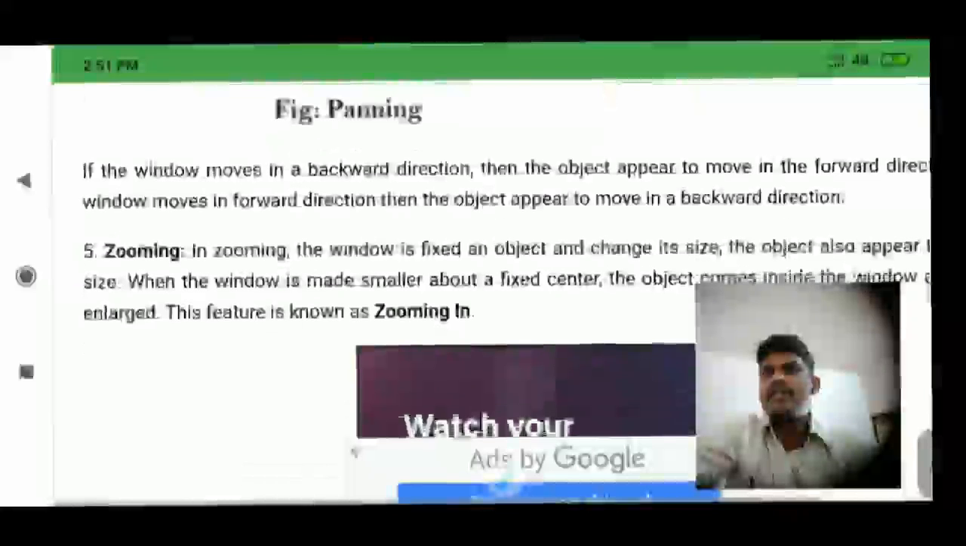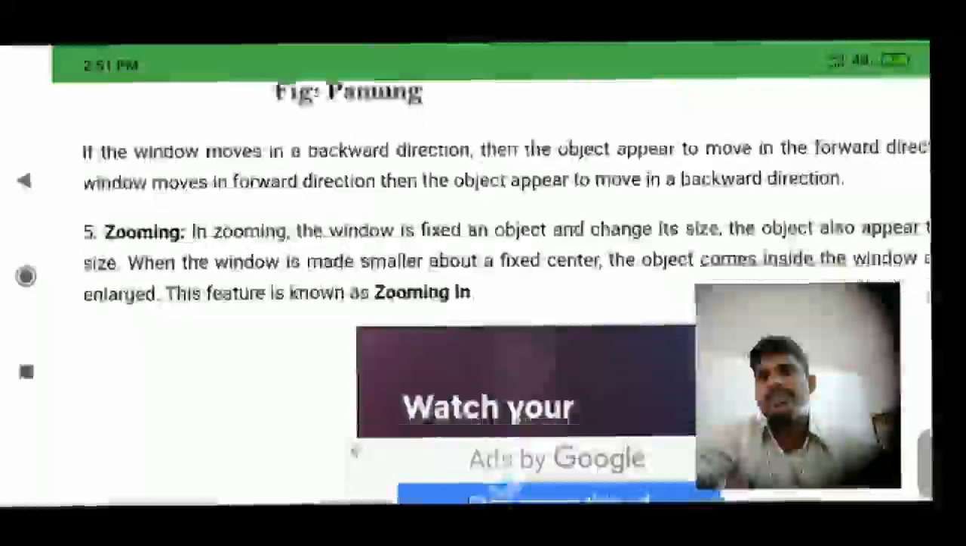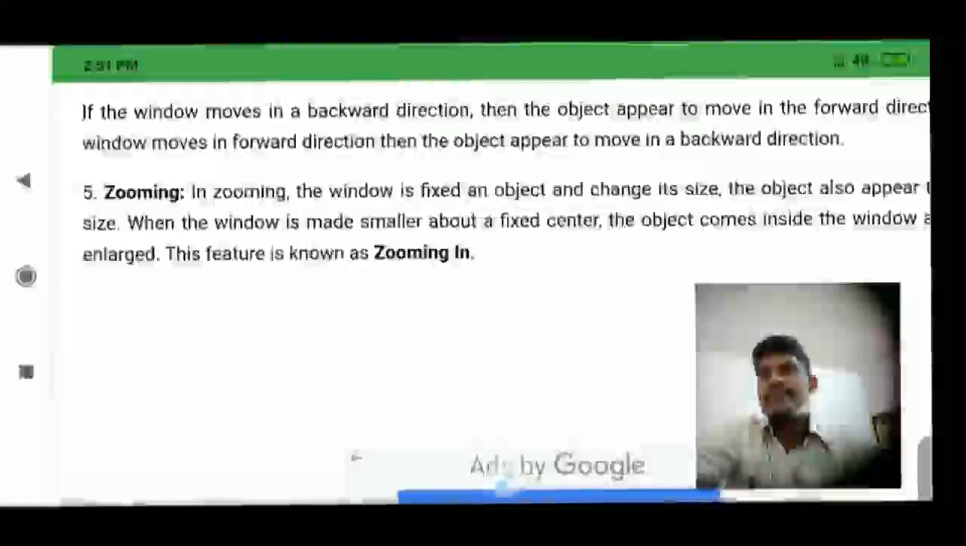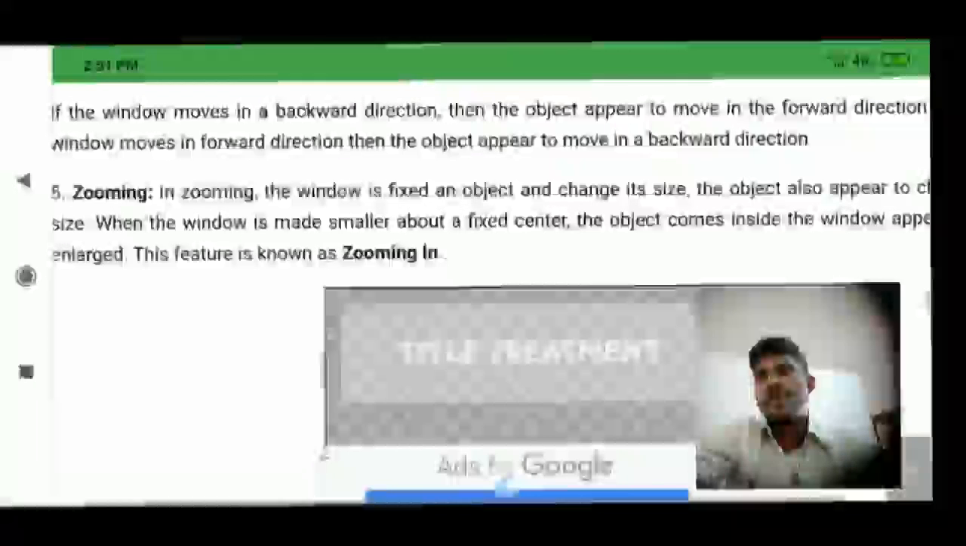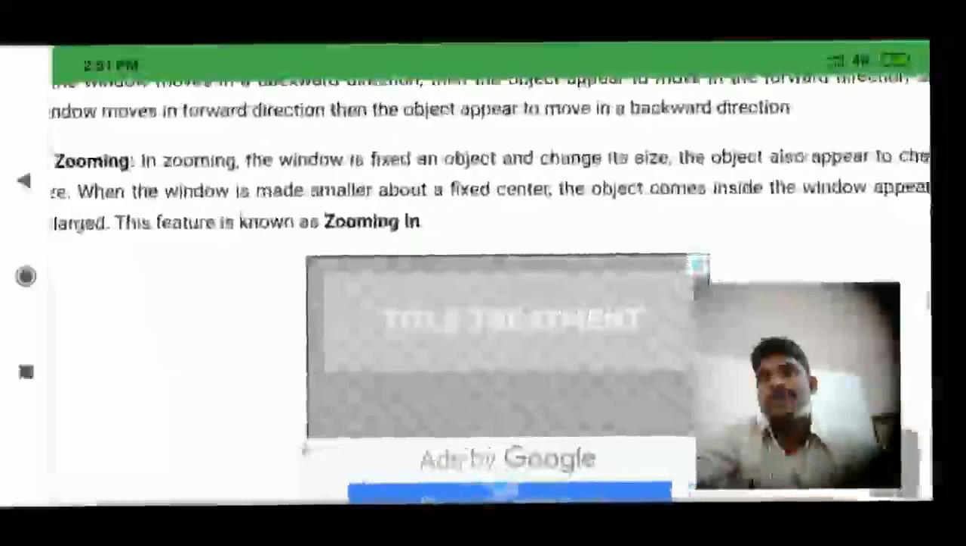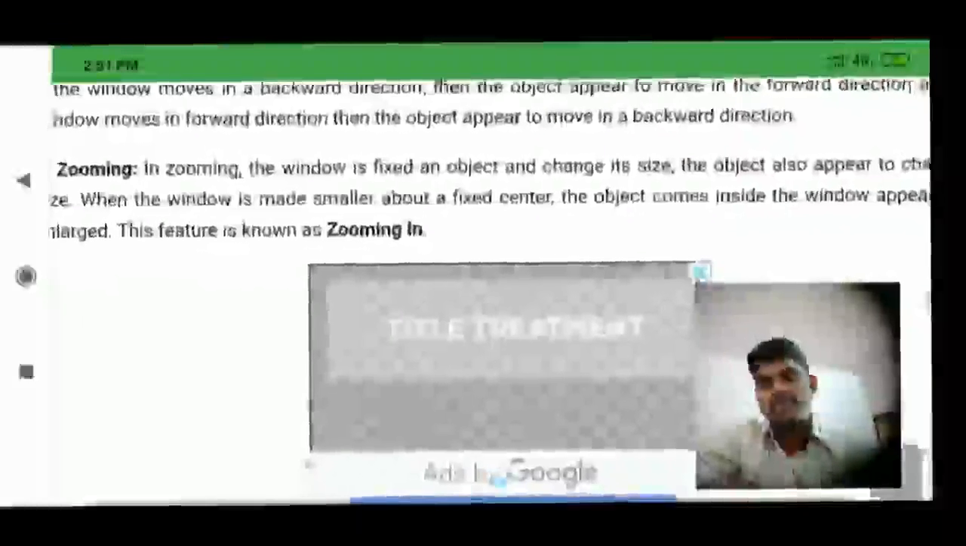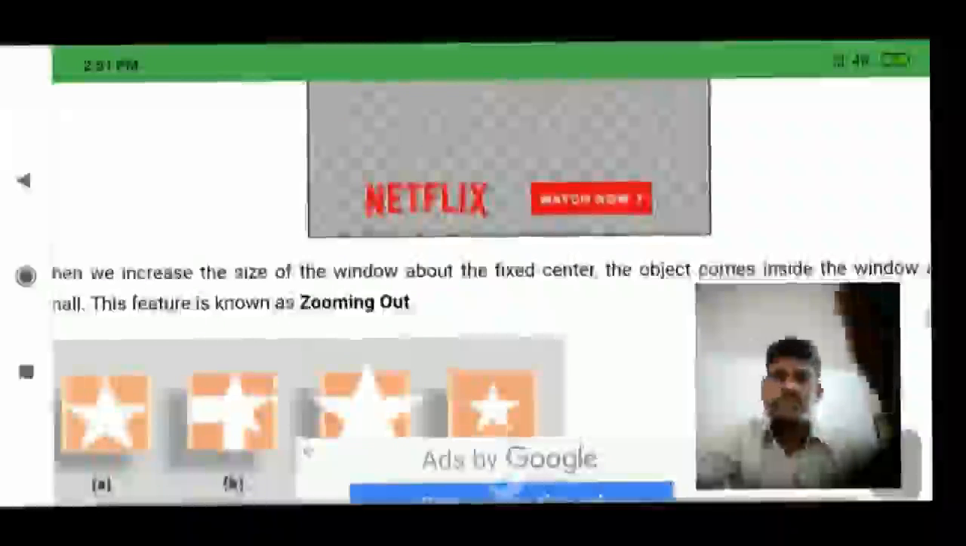Zooming. In zooming, the window is fixed on an object and changes its size. Objects also appear to change in size. When the window is made smaller about a fixed center, the object comes inside the window and appears enlarged. This feature is known as zooming.